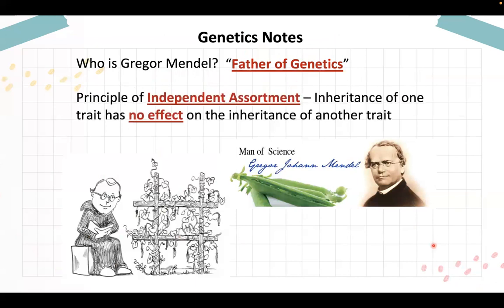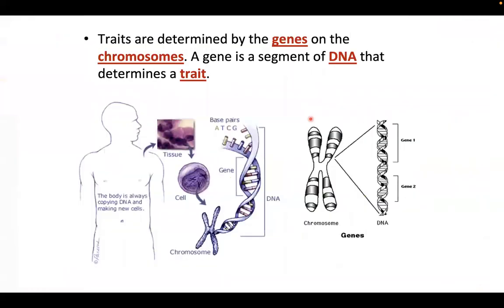His principle of independent assortment: the inheritance of one trait has no effect on the inheritance of another trait. Again, the traits are determined by the genes on the chromosomes. Genes are parts of the chromosome. A gene is a segment, segment lamang po siya ng DNA that determines the trait. Again, hindi po synonymous si genes kay chromosomes at kay DNA. Magkakaiba po sila ng meaning. However, si genes is a part or a segment of your DNA. Okay, kung titingnan natin dito sa picture natin, parang segment by segment lang siya of a DNA. Hindi po sila magkakapareho. Okay?